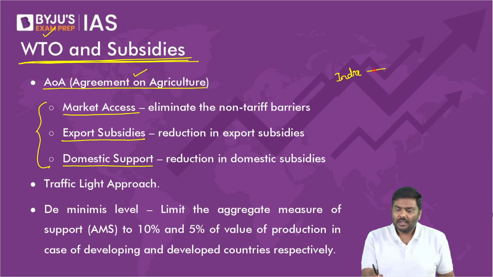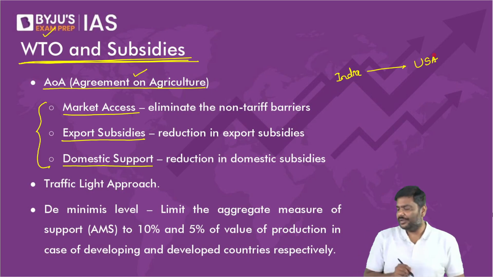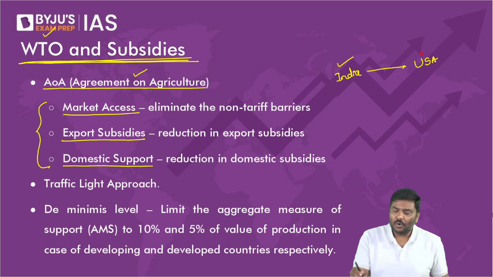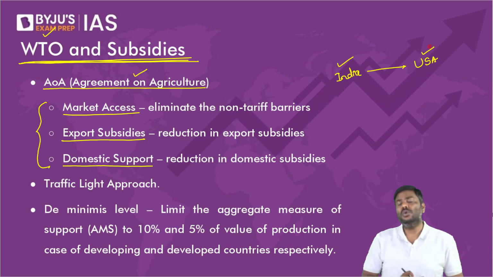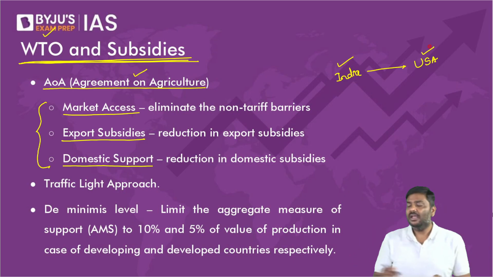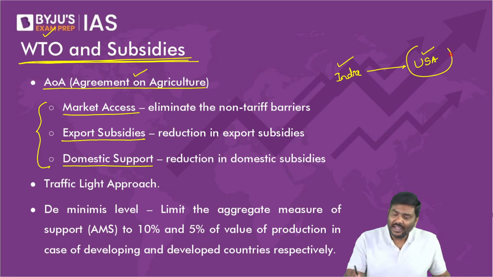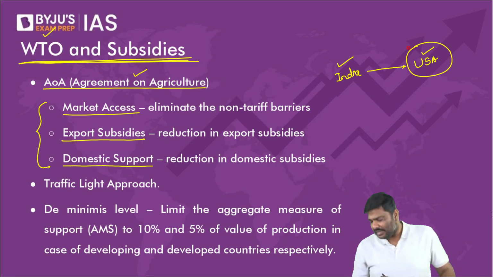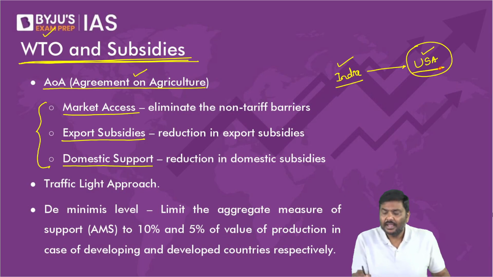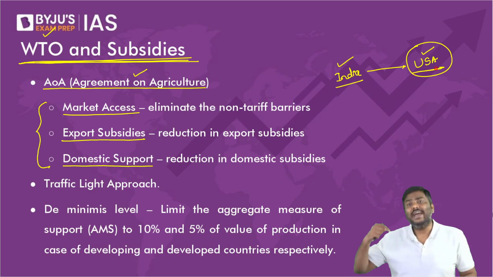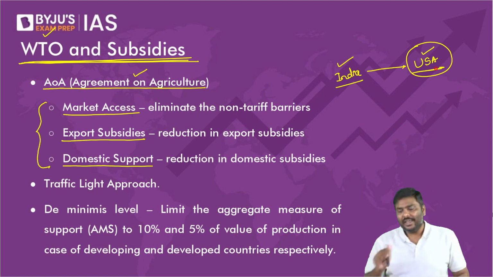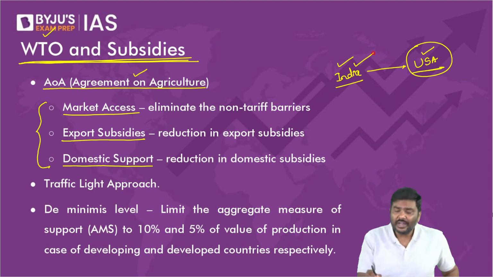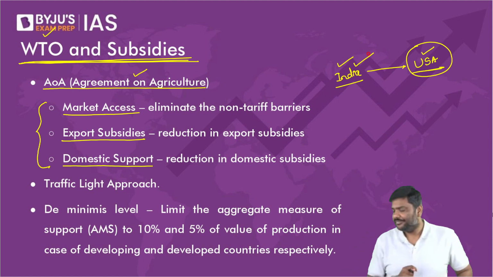What are these? First one is market access. Second one is export subsidies. Third one is domestic support. Listen to me very carefully now. Market access, export subsidies, domestic support. Now let's start. India will export goods or services to, let's say, USA. I'll ask a question now. Listen to me very carefully. India will export goods and services to USA.